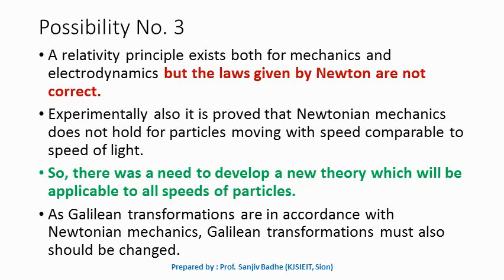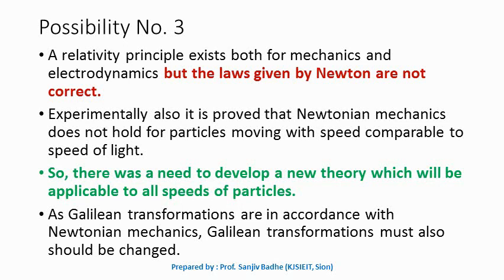So this was some background which was needed to understand why it was necessary to develop a new theory, and why Einstein developed a new theory which is called the special theory of relativity. We will see in the further classes how the new transformations, which are called Lorentz transformations, can be obtained.